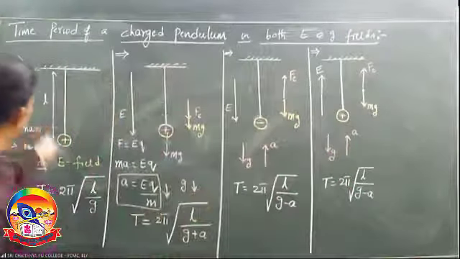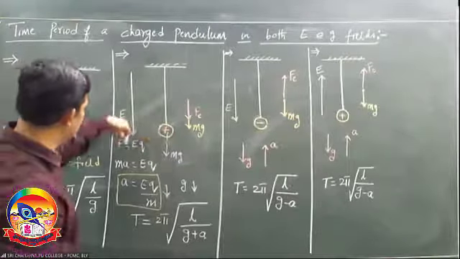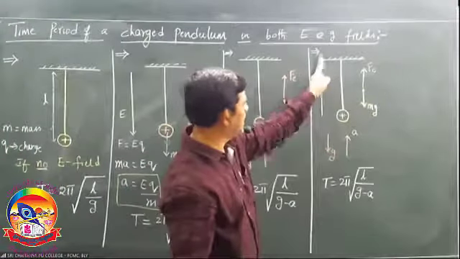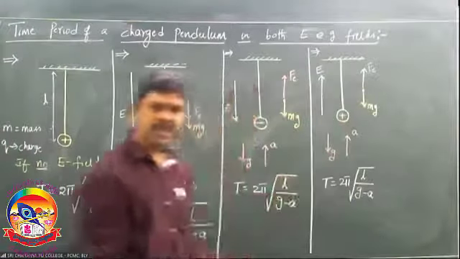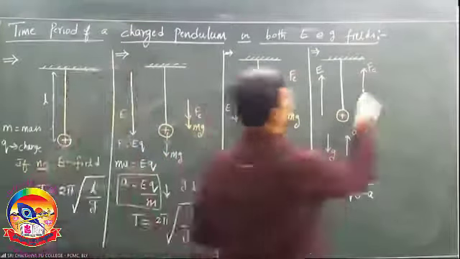See here, positive charge, downward field, G plus A. Positive charge, upward field, G minus A. So whenever you are doing a problem, you should take care of that. Next.